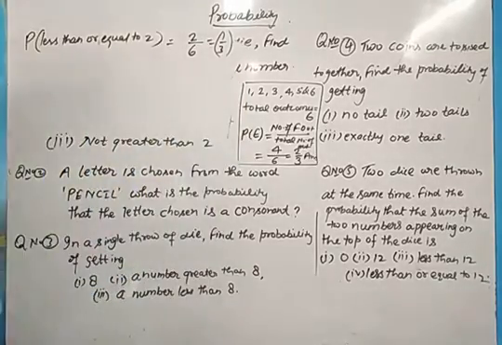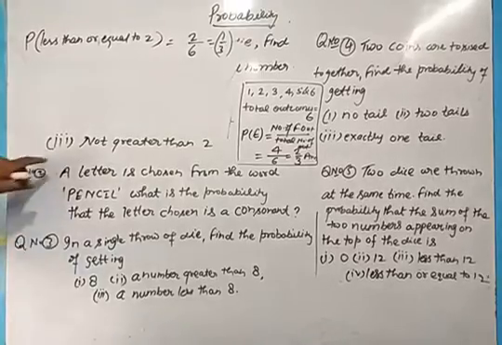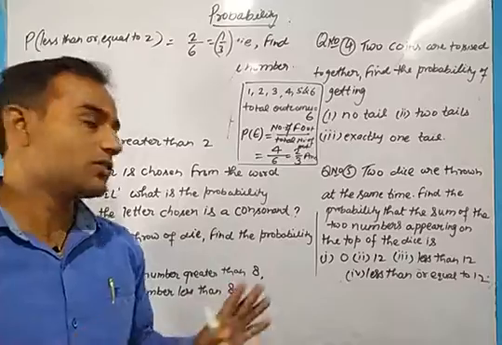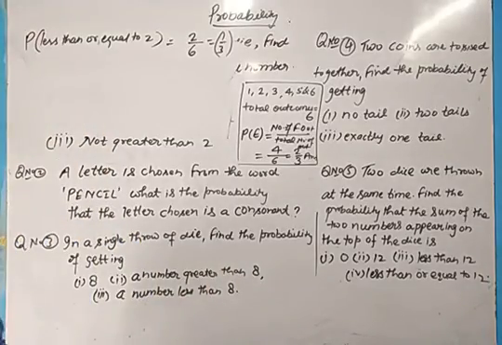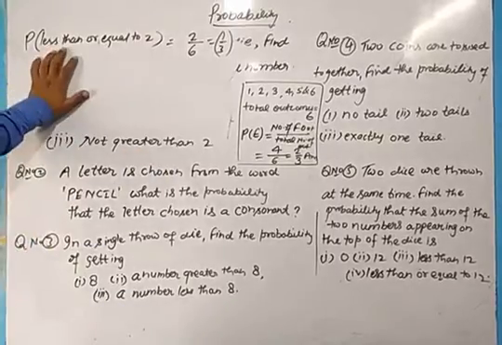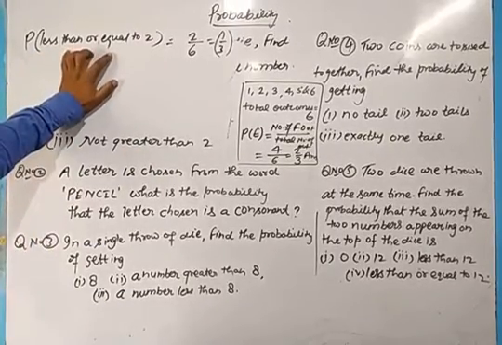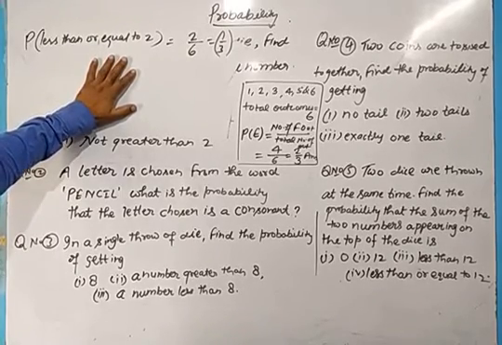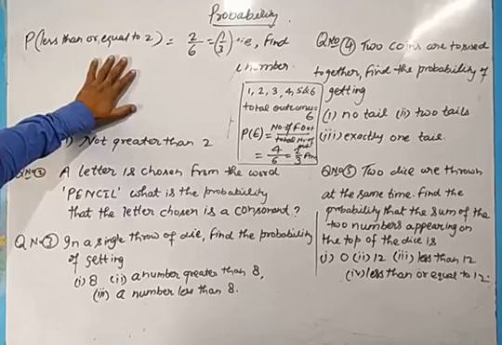Now the third part. Not greater than 2. Not greater than 2 means it should not be greater than 2. Now there is a condition also, whether the 2 is involved or not. In the first part, less than or equal to 2 was given. So not greater than 2 means you can have only 1, or in some conditions you can have 2 also involved in this.